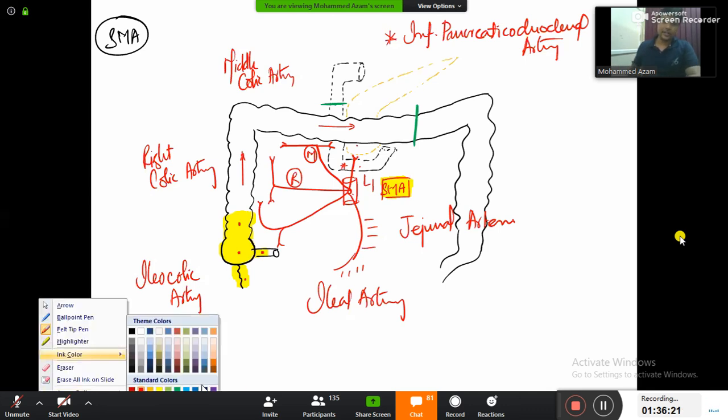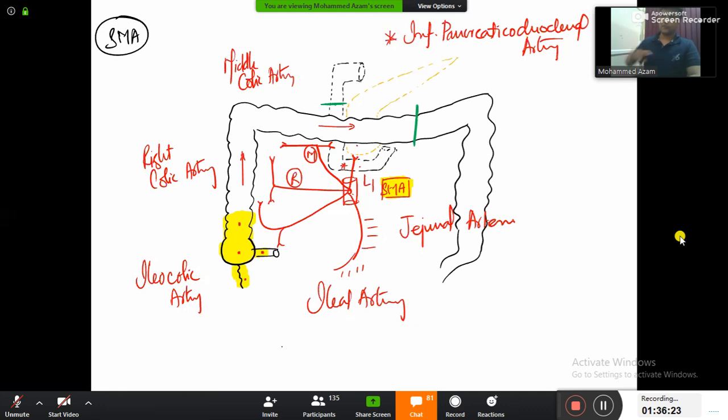Let us do the revision again. Let's start the entire journey of midgut once more. Midgut will be starting from your duodenum, second part of duodenum. So number one, inferior pancreatico-duodenal artery. After duodenum, jejunal arteries. After jejunum, ileal arteries. After that turning part, ileocolic artery, and then ascending colon, right colic artery, transverse colon, middle colic artery. That's all. These are all the branches given by superior mesenteric artery.